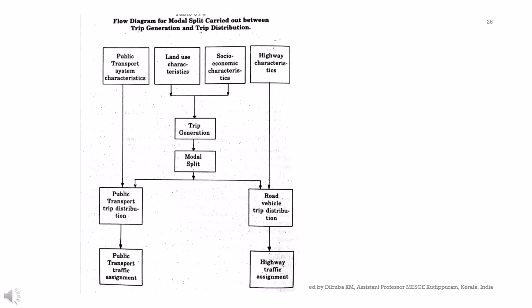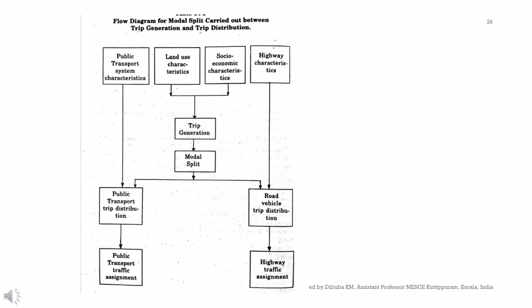This figure illustrates the typical flow of the trip and mode split model within transportation planning. It shows its position between trip generation and trip distribution. At the top, we can see several key factors feeding into the trip generation stage, like public transport system characteristics, land use characteristics, socio-economic and highway characteristics. The trip generation stage, as we have discussed before, is where we estimate the total number of trips originating from and destined for different zones within our study area based on these influencing factors.